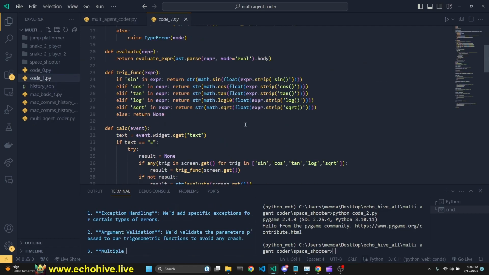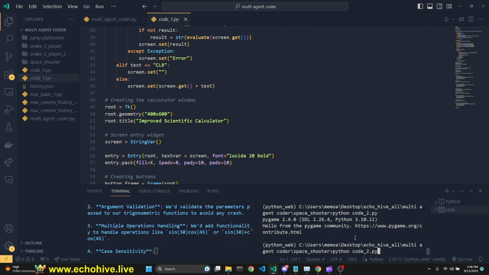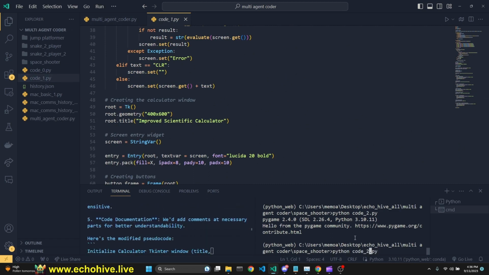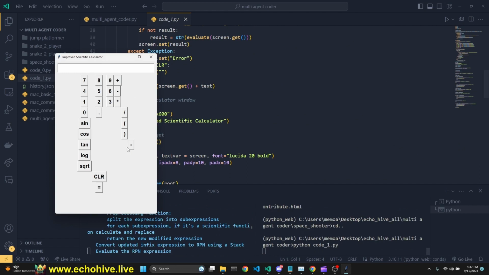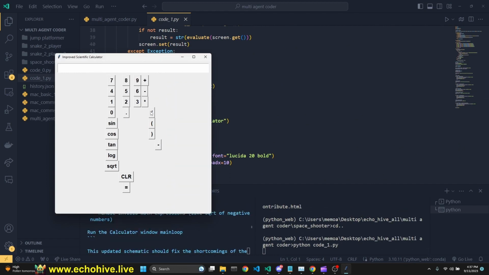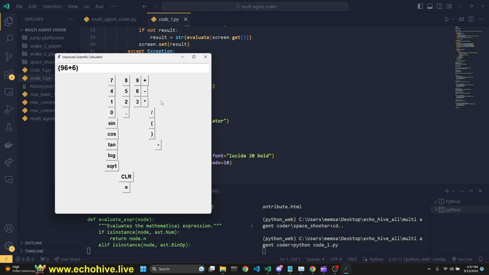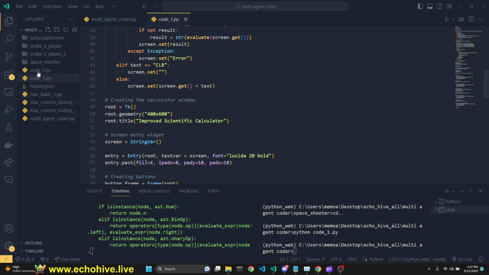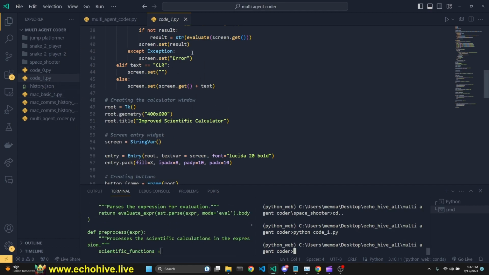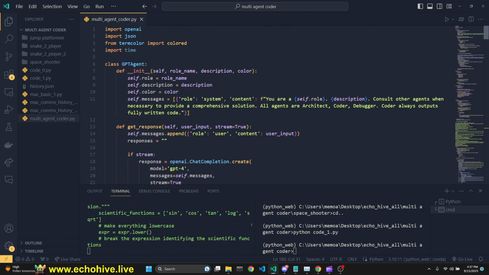And let's see, our second iteration of the calculator is ready. Let's run this. Okay, we got this. There's more things, like you can now actually put in brackets and stuff. So that's cool. It added more stuff, but maybe it'll fix the layout. Let's see what happens with the next iteration. In the meantime, we can start reviewing the code, see what we are dealing with.